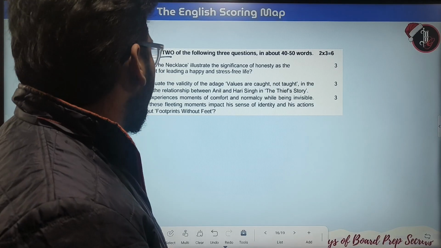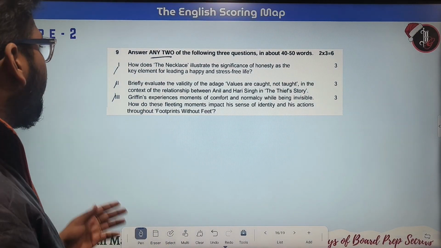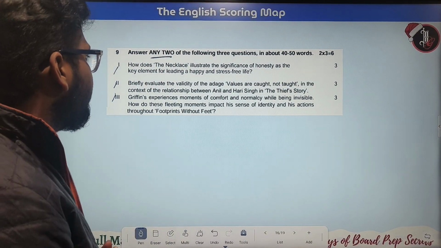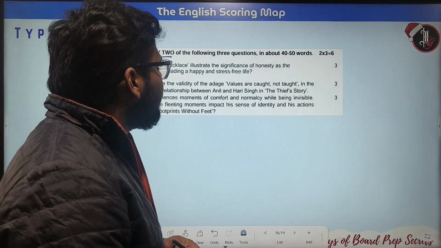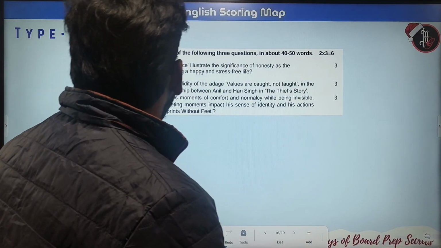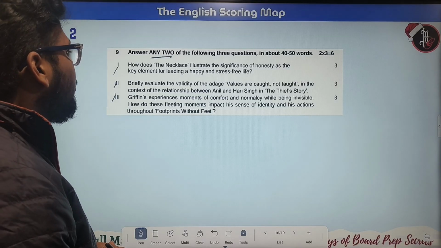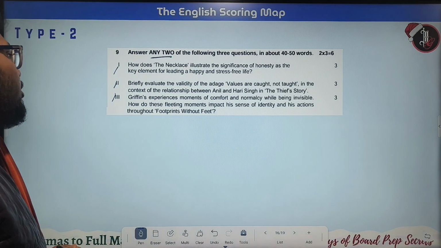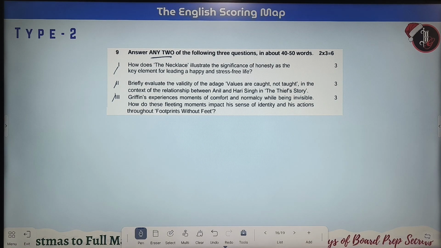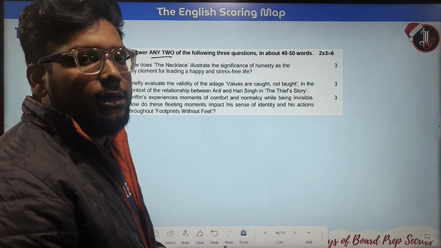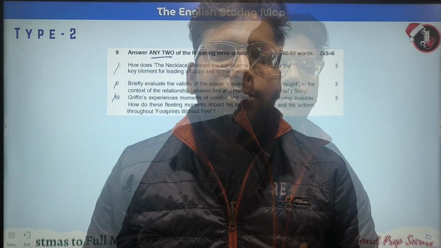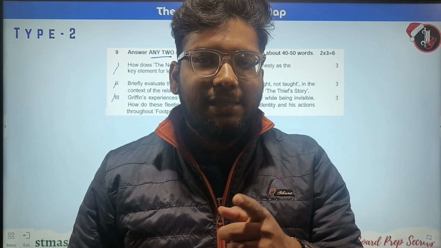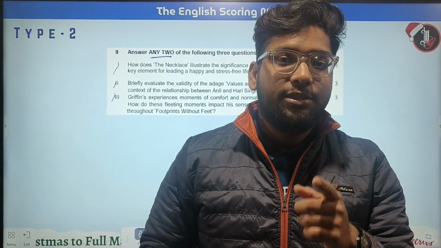Okay. Now going back to the third question. Griffin experiences moments of comfort and normalcy while being invisible. How do these fleeting moments impact his sense of identity and his actions throughout Footprints Without Feet? So we have to write about Griffin's experiences regarding his invention. Now let's move on to the next section, which will carry 6 marks.